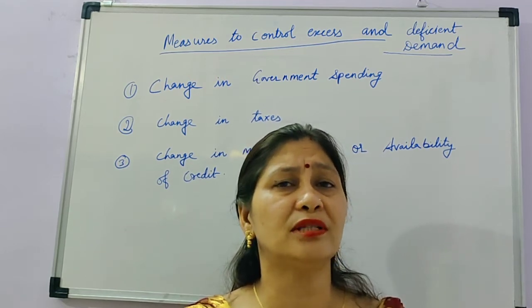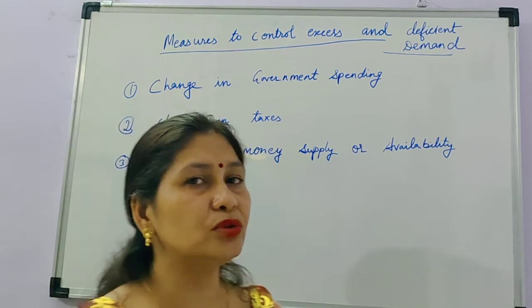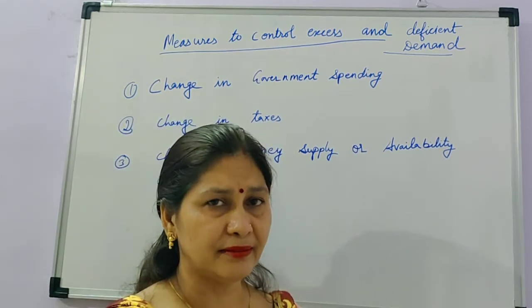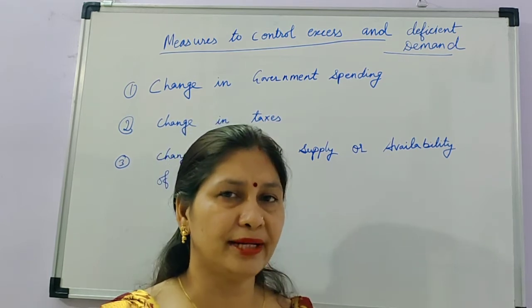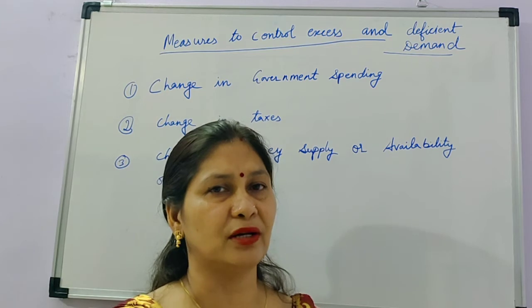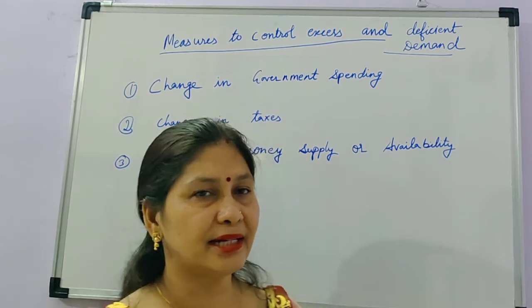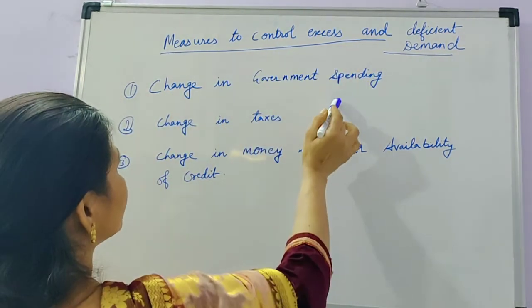So we have to control the situation. There are some measures to control the problem of excess demand and deficient demand, that it can be solved or controlled by the government or by the RBI, Reserve Bank of India. So how can we control the problem of excess demand and deficient demand? Now there are different measures to control excess demand and deficient demand.